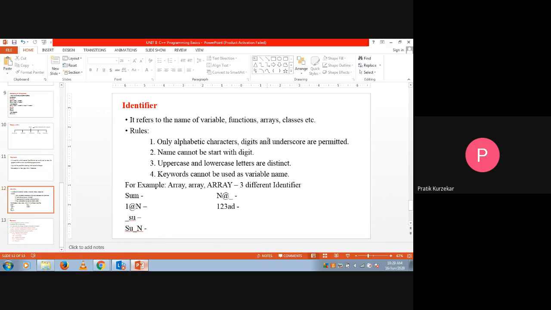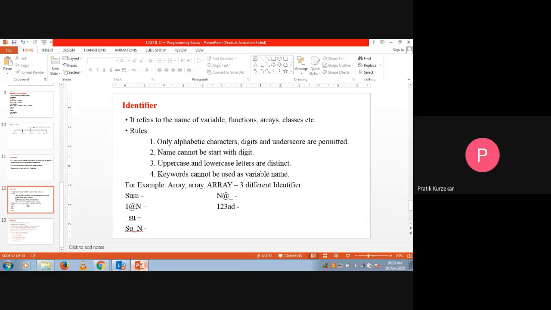Once again, I am repeating the four rules. Only alphabetic characters, digits and underscore are permitted for the name of the identifier. The second rule says that the name cannot start with a digit, even though digits are permitted in the name of an identifier. After that, uppercase and lowercase letters are distinct, meaning both are different, and keywords cannot be used as a variable name.